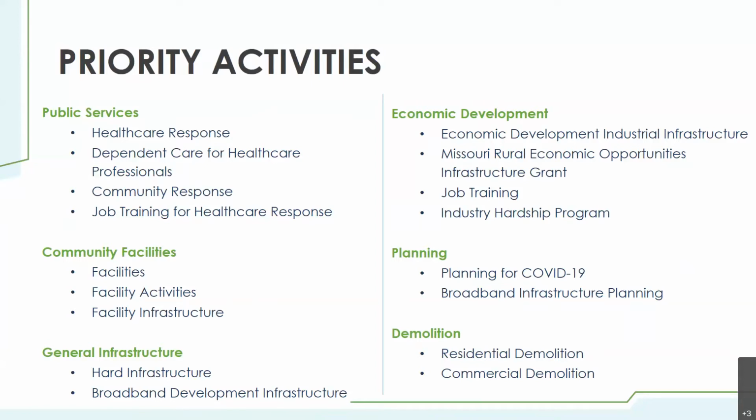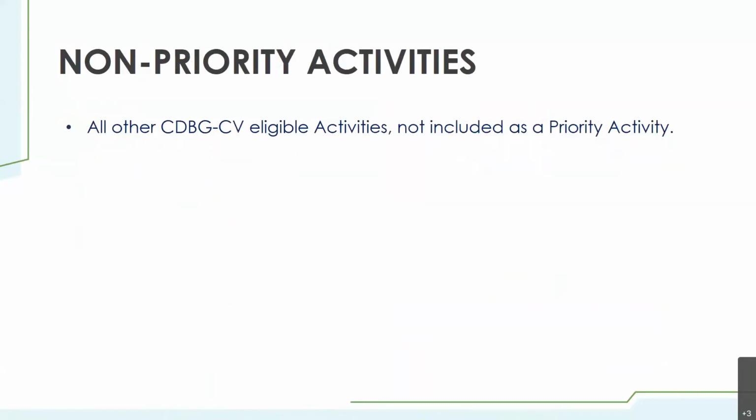Under economic development, you will find economic development industrial infrastructure, Missouri Rural Economic Opportunities Infrastructure Grant, job training, and industry hardship program. Under planning, you will find planning for COVID-19, broadband infrastructure planning, demolition, including residential demolition and commercial demolition.